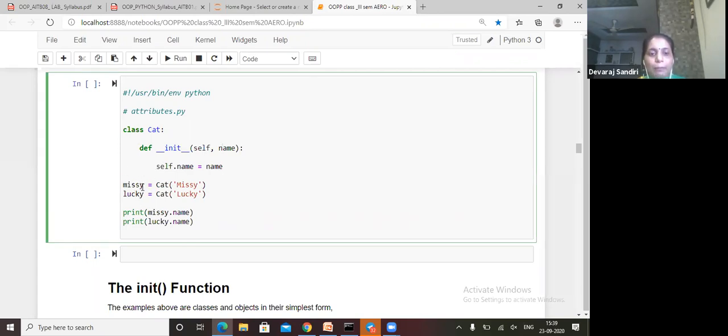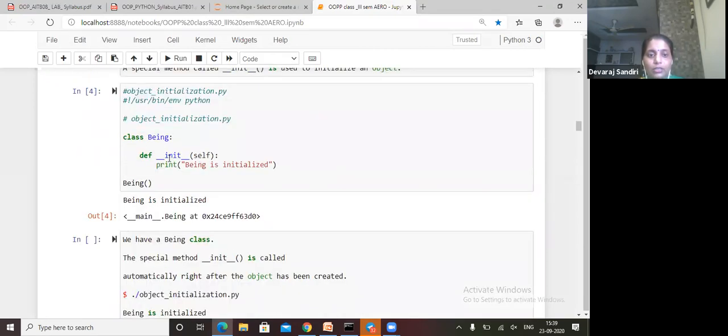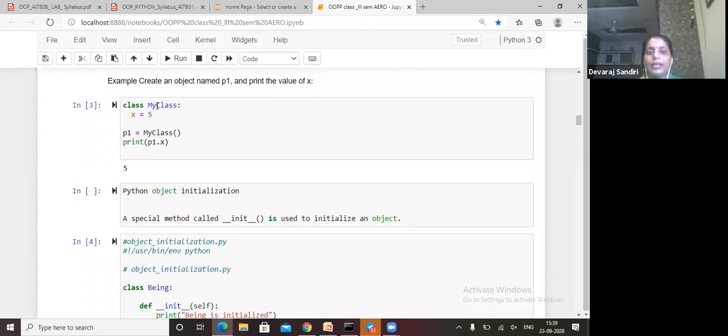Say I take two objects: Missy = Cat("Missy") and Lucky = Cat("Lucky"). Then print(Missy.name) and print(Lucky.name). So with self.name we create two objects and print their names. Before, we wrote p1.myclass and print(p1.x), giving the value directly inside the class.